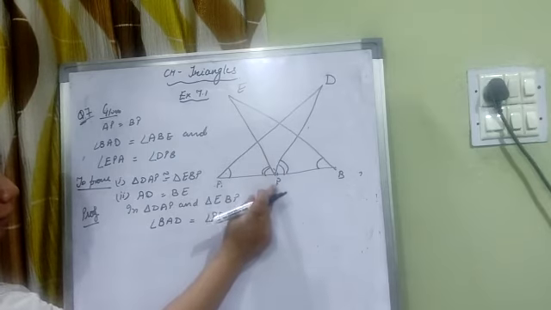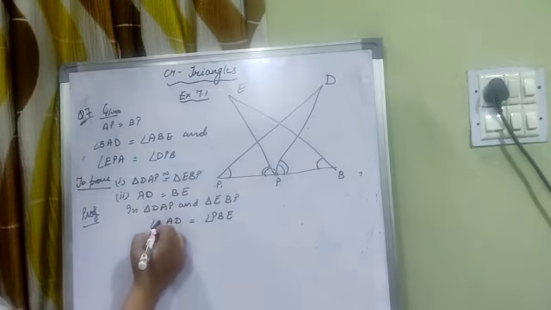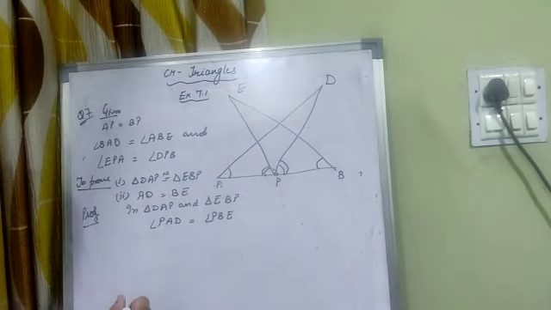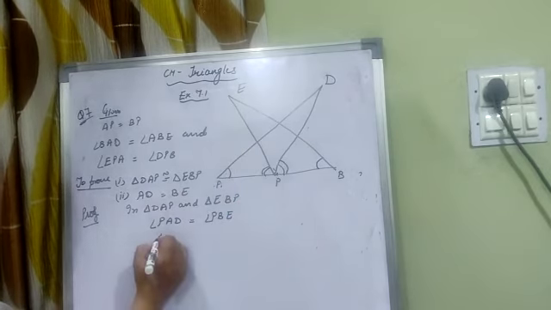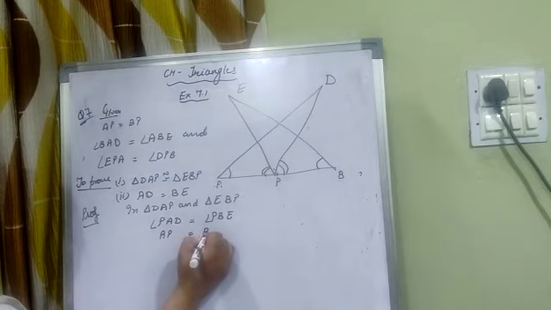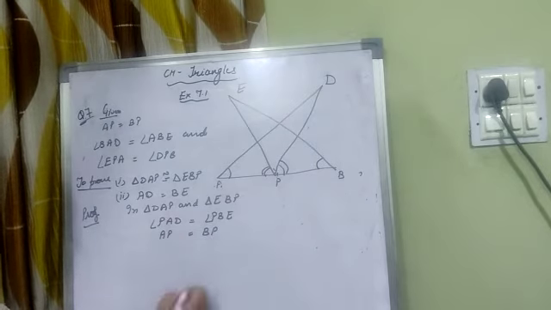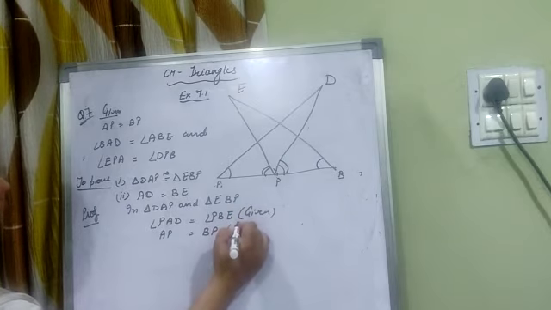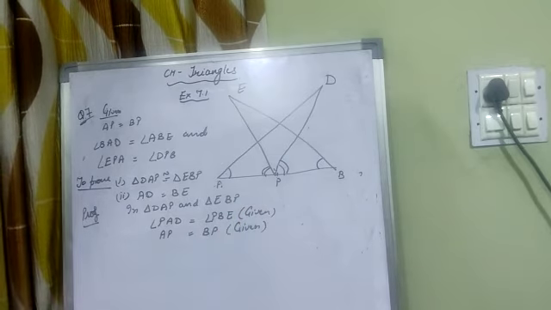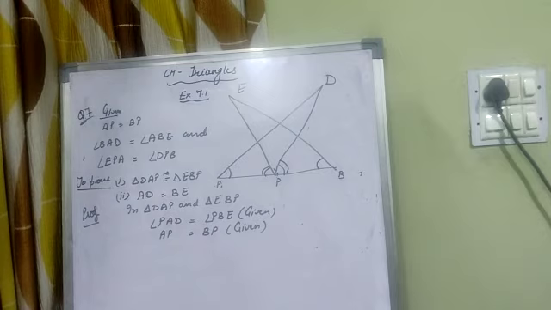Similarly, in this triangle we can write PAD. Clear? And the second one is these two sides. P is the midpoint, so AP is equal to BP, because this is given in the question, and this is again given because P is the midpoint. Clear?